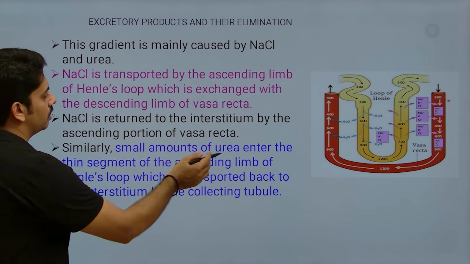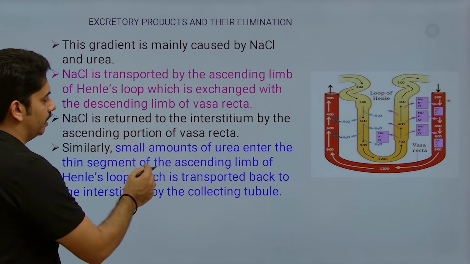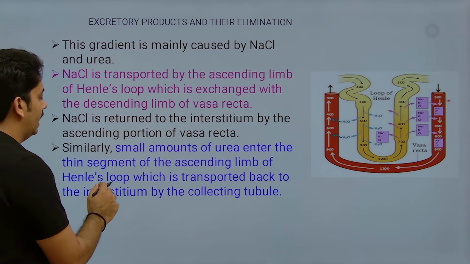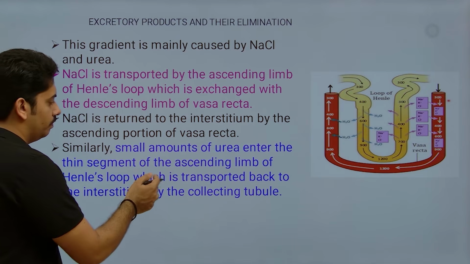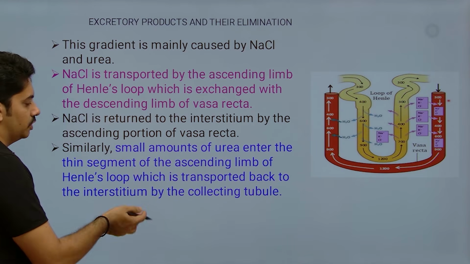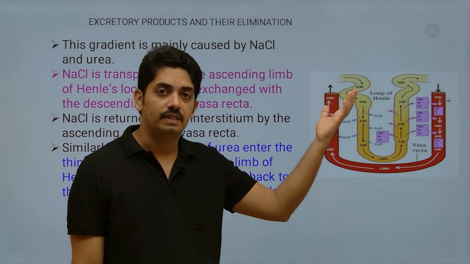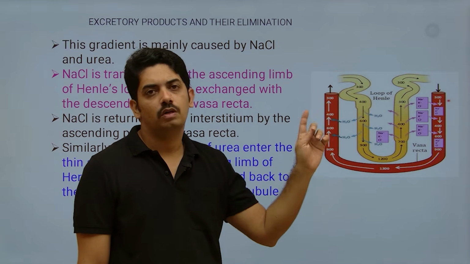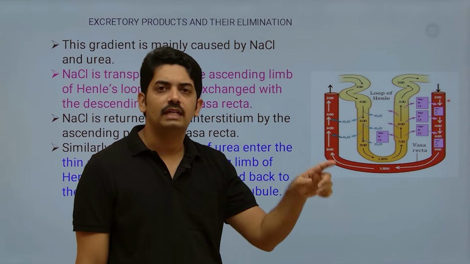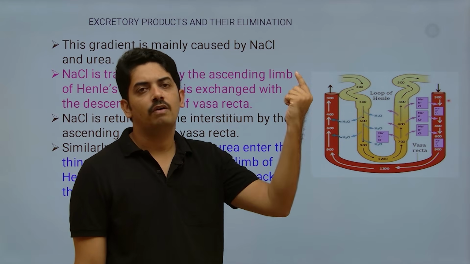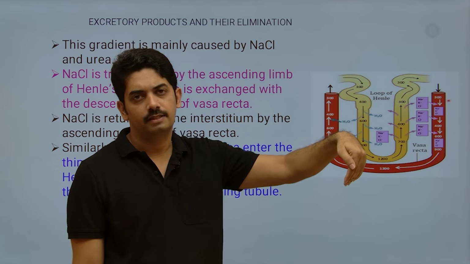Similarly, a small amount of urea enters the thin segment of the ascending limb of Henle's loop, which is transported back to the interstitium by the collecting duct. That mechanism we already studied, how a small amount of urea is cycled back in the ascending limb of Henle and collecting duct. Okay.